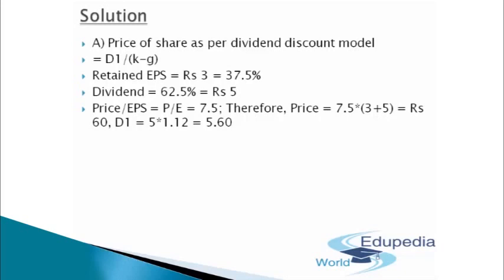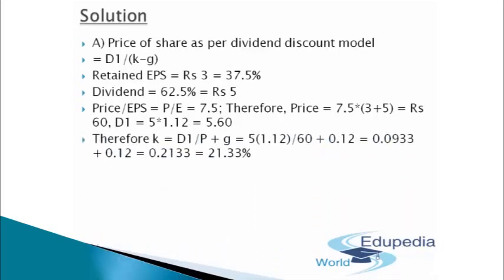Again, the D1 will be 5 into 1.12. That will come in as 5.6. And therefore, D1 divided by P plus G will come out to be 0.0933 plus 0.12. In totality, that will come out to be 21.33%. So my cost of equity in this particular case will be 21.33%. Perfect, guys. I hope you got the first part with the same kind of clarity as to what I was delivering before providing you the solution. So that makes you understand the concept very well.